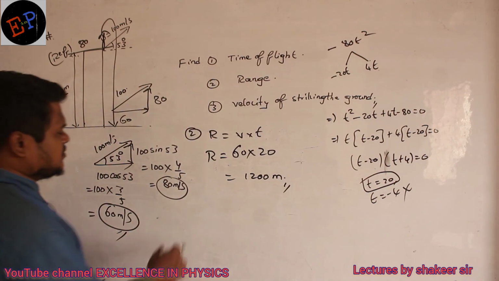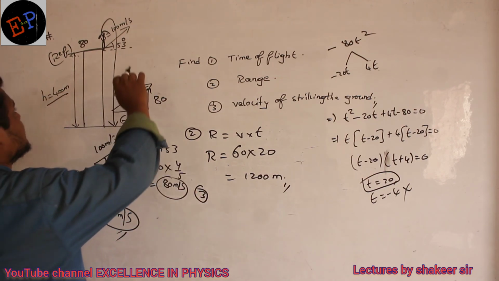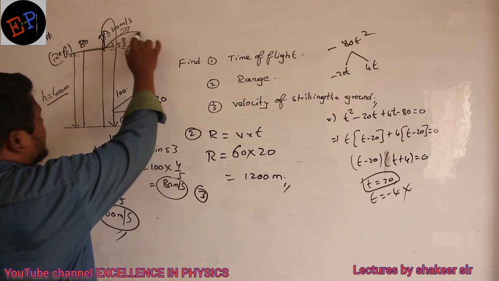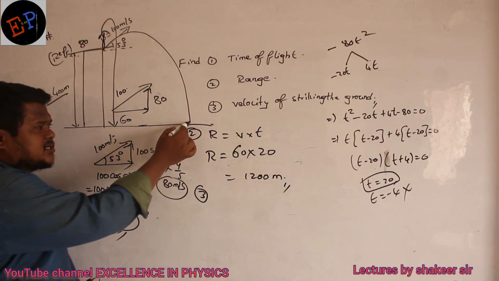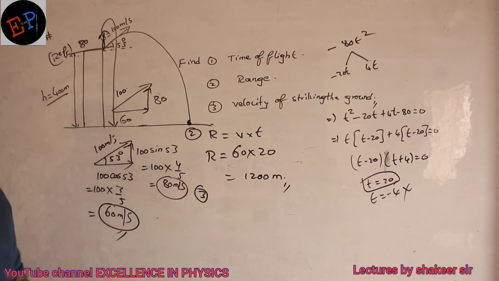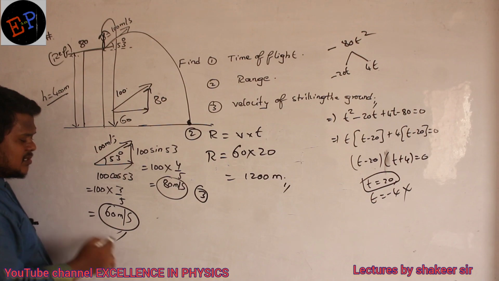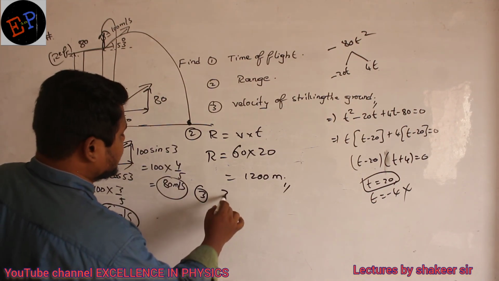Okay. Next, third one: velocity of striking the ground. See, when I throw this body, it will come and fall like this. So at this position, it will have two velocities. It will have velocity along the x-axis also, and velocity along the y-axis also. Velocity along the x-axis is always a constant. Are you able to understand? Which one are we doing? Third one, velocity.